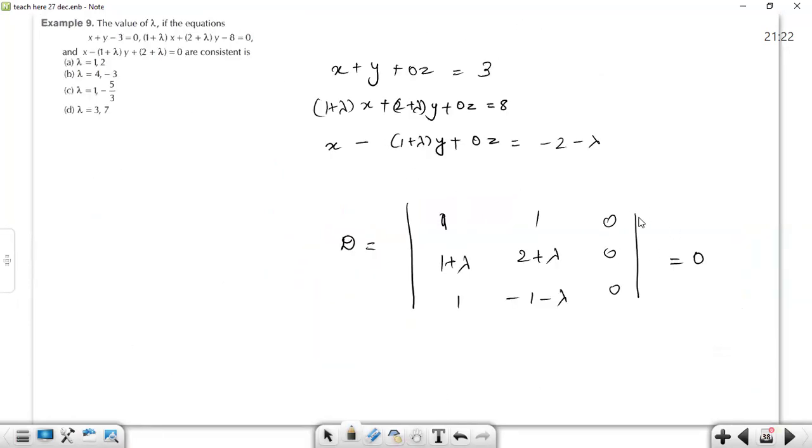Here we can see D is 0 in our case, but it is given as consistent. So it is for sure that, why? Because D1, try to find out. D1 is basically the replacement of the first column with the values 3, 8, and minus 2 minus lambda, the remaining columns staying. So here there will be the same columns. The first, second and third columns will be the same.